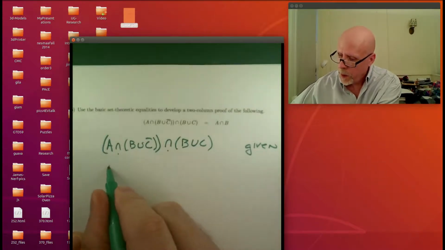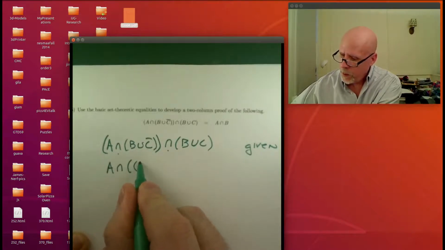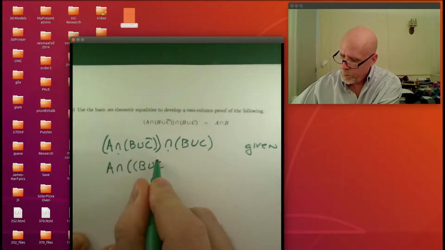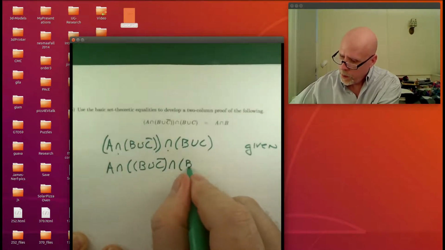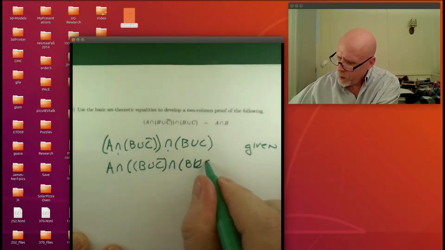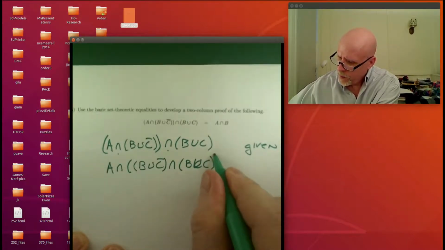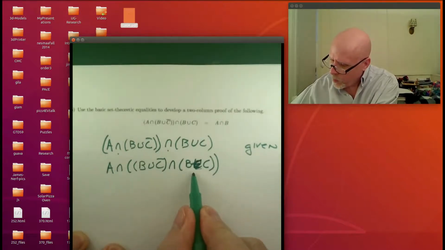So you get this: A intersected with parentheses of B union C bar, intersect B union C. Whoops, need some white out. Let me just scribble that out and write a union sign under it.